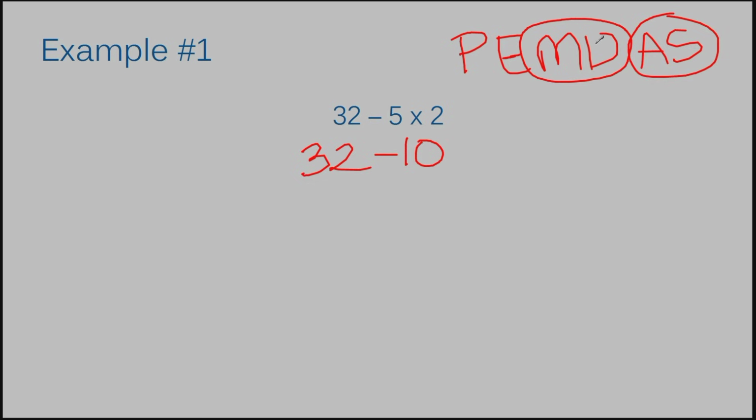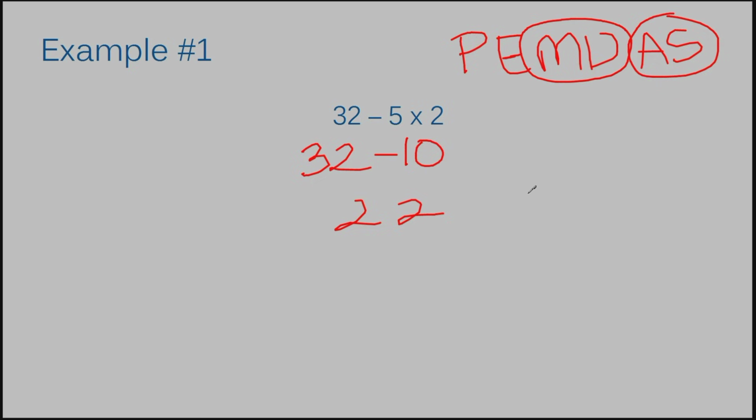Do I have any multiplication or division left in my problem? No, I don't. So it's time to go to my next step. And remember, I take my eyes from left to right. From left to right, do I have addition or subtraction? Yes, I do. I have one subtraction problem. And 32 minus 10 is pretty simple. I can do that off the top of my head. It's 22. So the answer to example number 1 is 22.